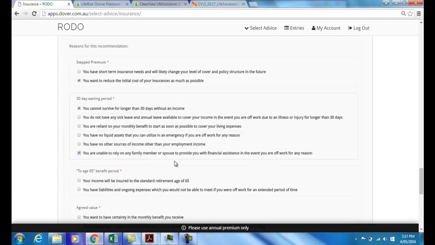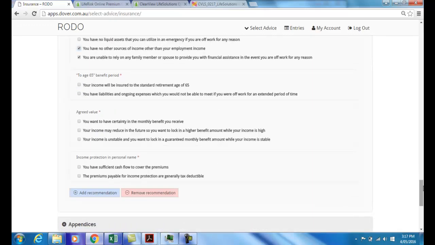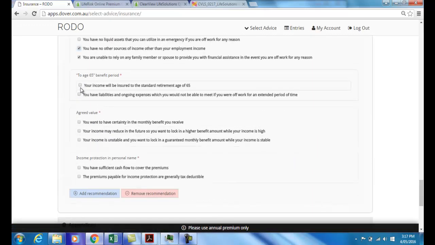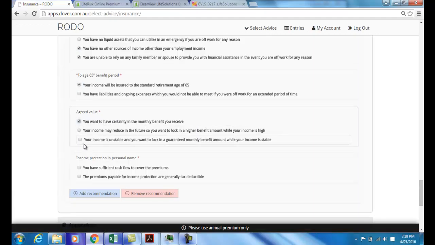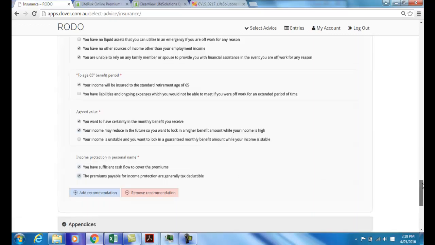You're unable to rely on any family member or spouse to provide you with assistance. You have no other source of income other than employment. To age 65 benefit period, your income will be insured to the standard retirement age. Agreed value because you'd like to have certainty in the benefit you receive, and your income may reduce in the future. You'd like to lock in the higher one now. Income protection in your own name, you have sufficient cash flow, and the premiums are tax deductible.